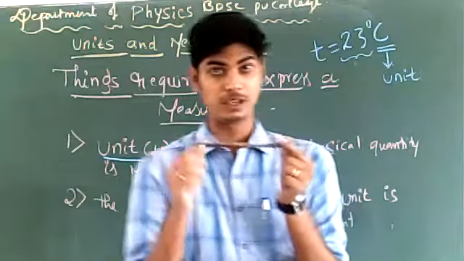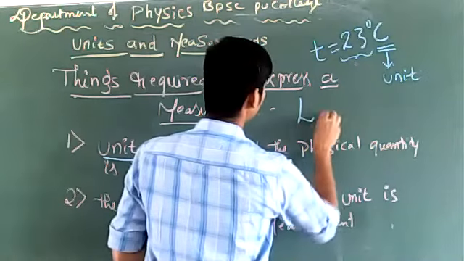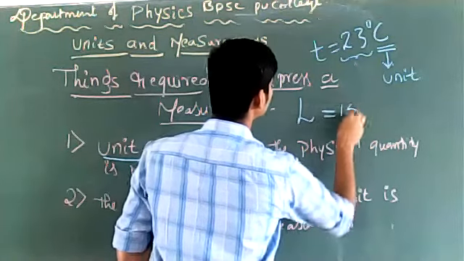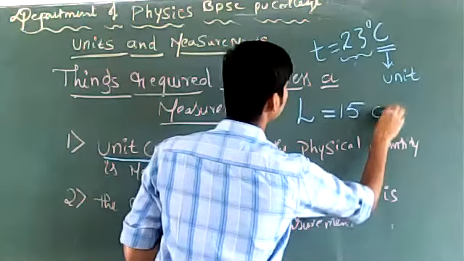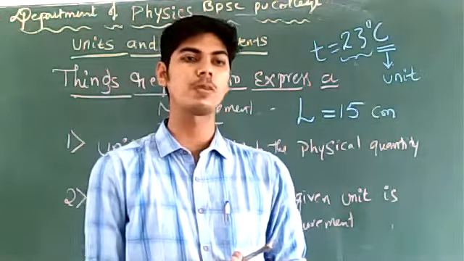Then, can you express the length of this object? I write the length of this wooden piece as 15 centimeters. This is how a measurement is to be expressed.